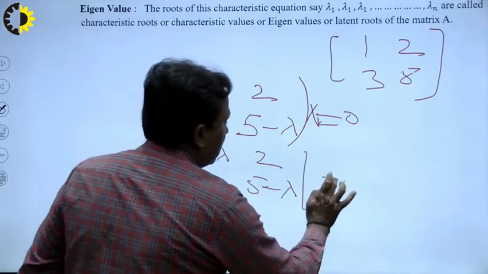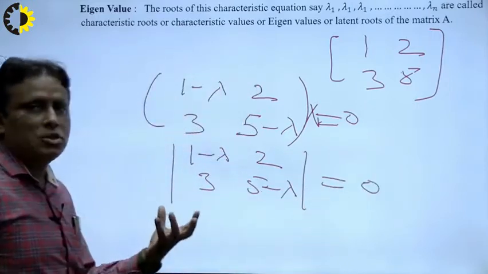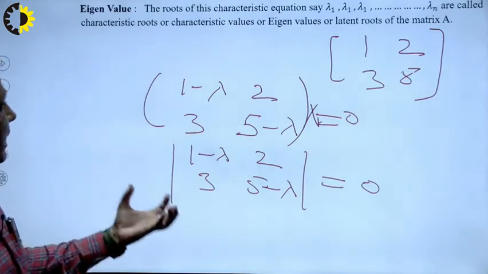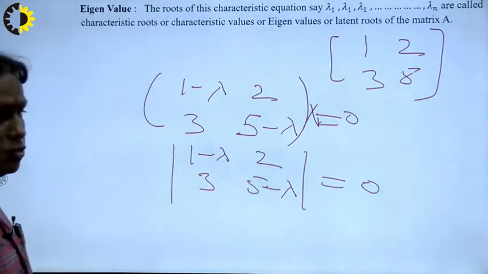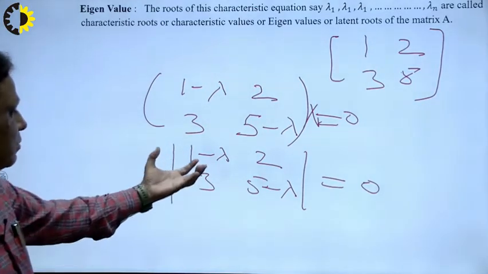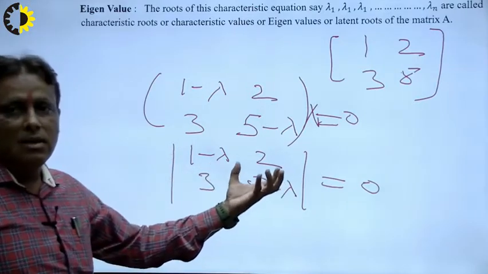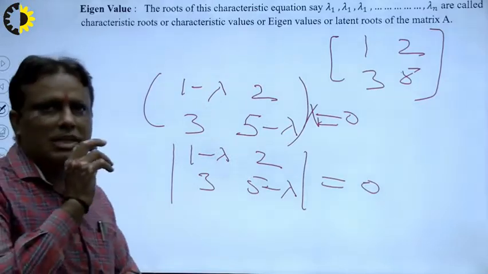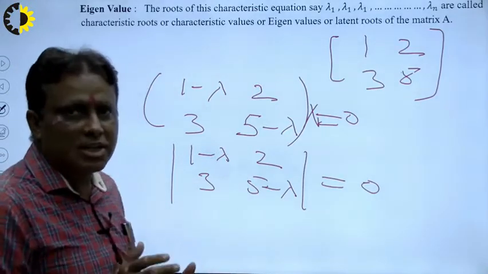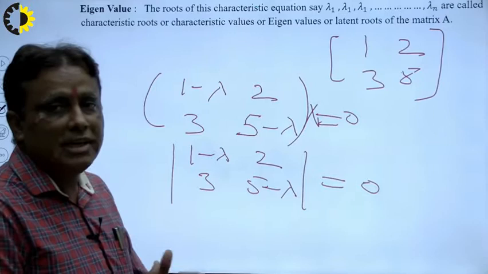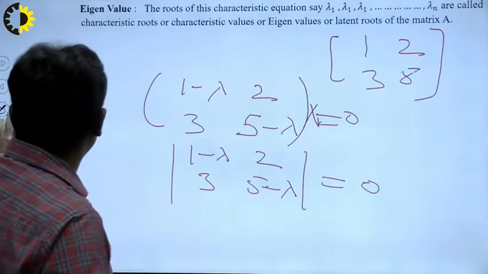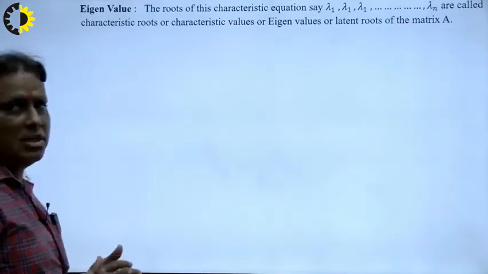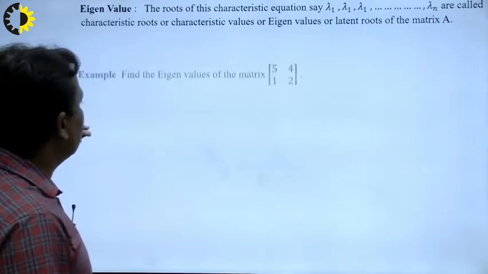If we solve it by the first row, this gives the characteristic equation, and after solving it we get the characteristic roots, the eigenvalues or latent roots.